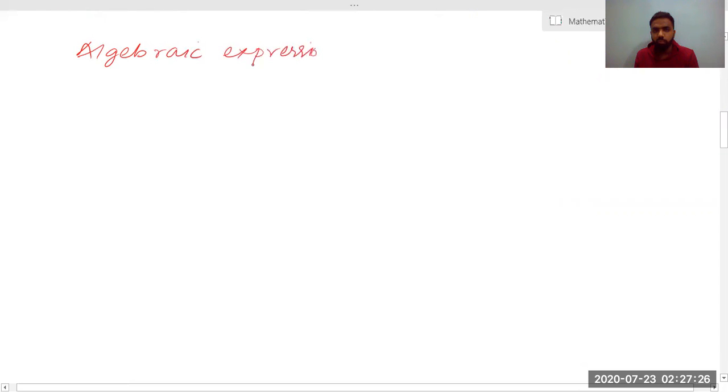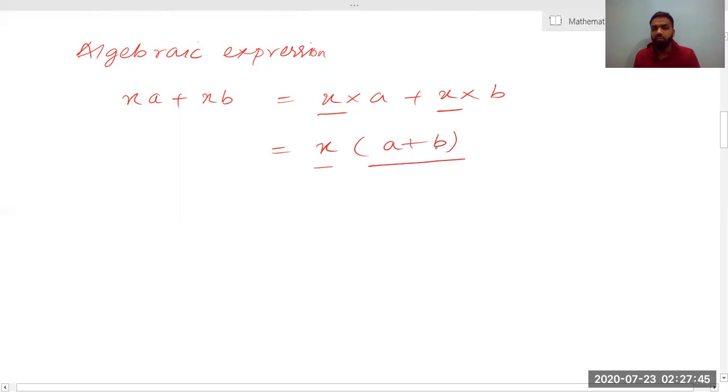If you want to understand factorization of an algebraic expression, I'll take an example for you people. Suppose xa plus xb. I know that I can write it as x into a plus x into b. Now I can see that x is common from both sides, so I'll take x common and what I'll get is a plus b. Now I can't take out more multiplication from this.